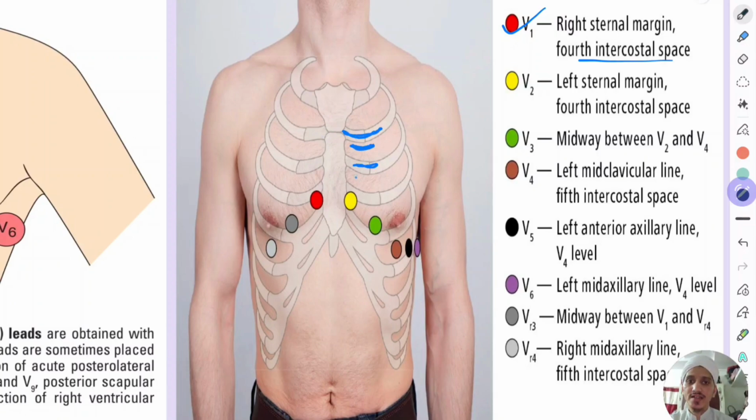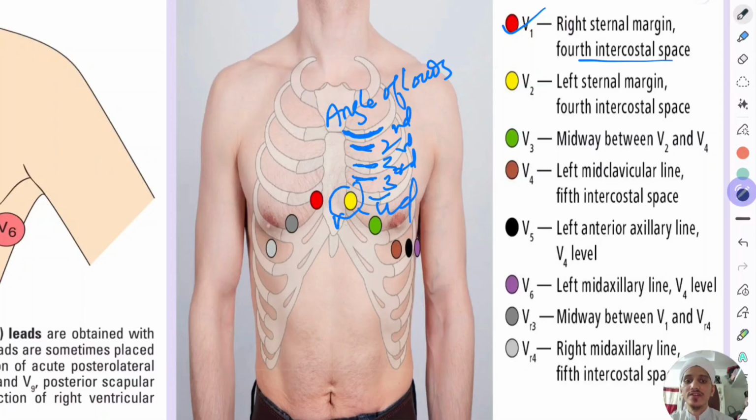Third rib, then this is the angle of Lewis. From the angle of Lewis, the second rib is attached. Below that will be the second intercostal space, then the third rib, below that the third intercostal space, then the fourth rib, then the fourth intercostal space. So the fourth intercostal space here will be V1, then V2, left sternal margin, fourth intercostal space. So this will be V2.